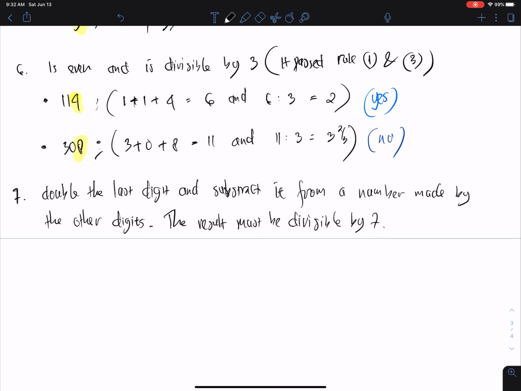Okay, so this is a very tricky number manipulation to check whether a number is divisible by 7 or not.